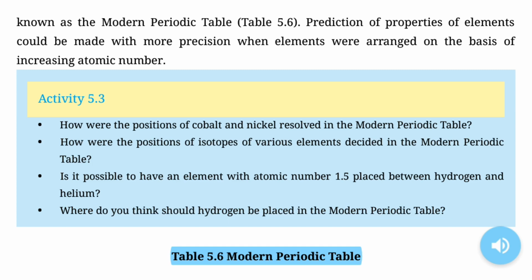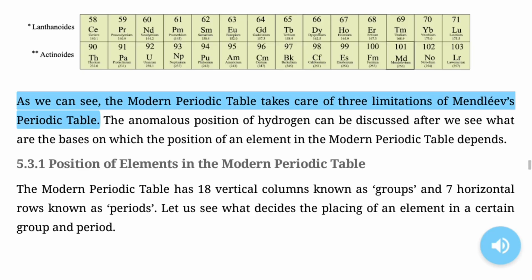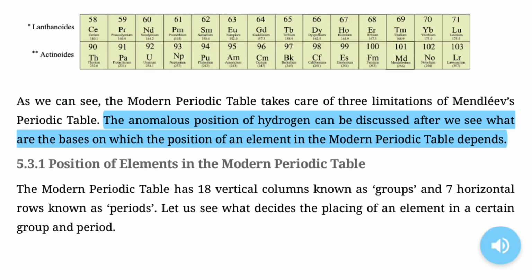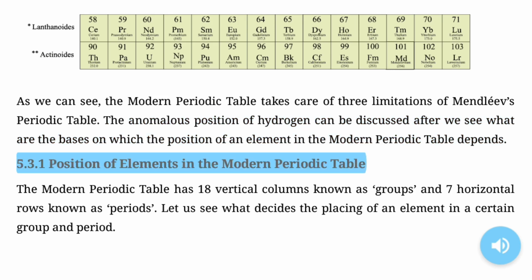Table 5.6 Modern periodic table. As we can see, the modern periodic table takes care of three limitations of Mendeleev's periodic table. The anomalous position of hydrogen can be discussed after we see what the bases are on which the position of an element in the modern periodic table depends. 5.3.1 Position of elements in the modern periodic table.